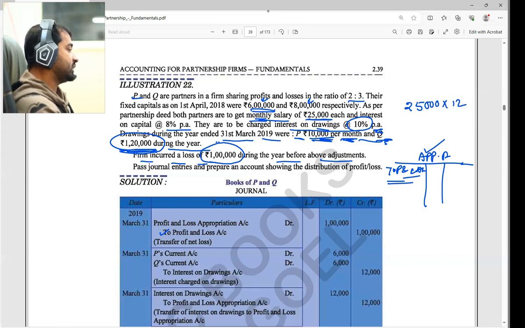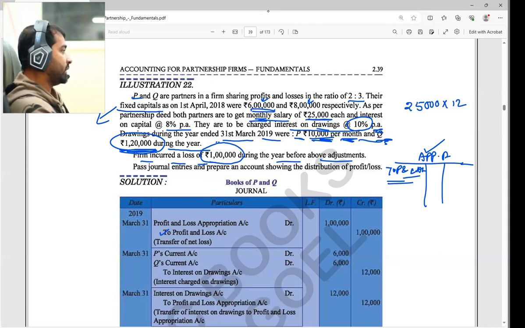Next, the journal entries. Think about the interest on drawings you are paying. We have seen that it is a fixed capital. Fixed capital means we cannot transfer it to the capital account again. We should transfer it to the current account, because we are maintaining two accounts in this case: one is the partners' capital account, and another is the partners' current account.